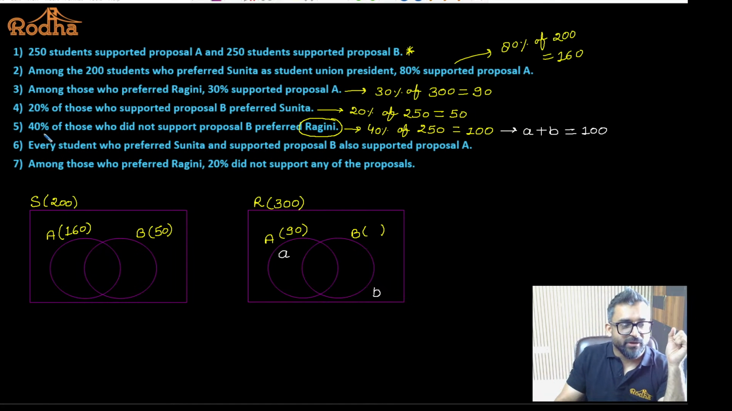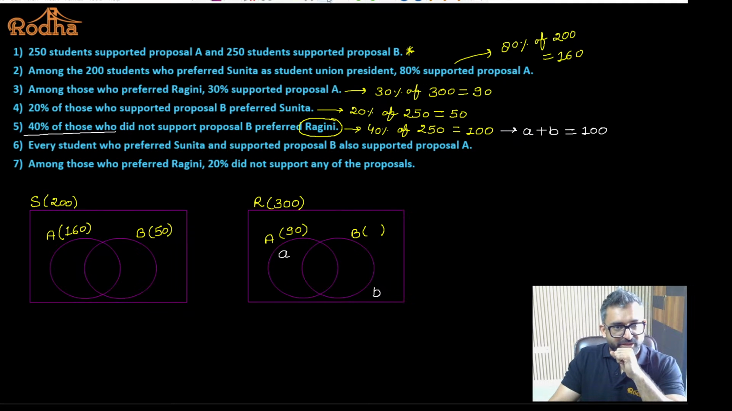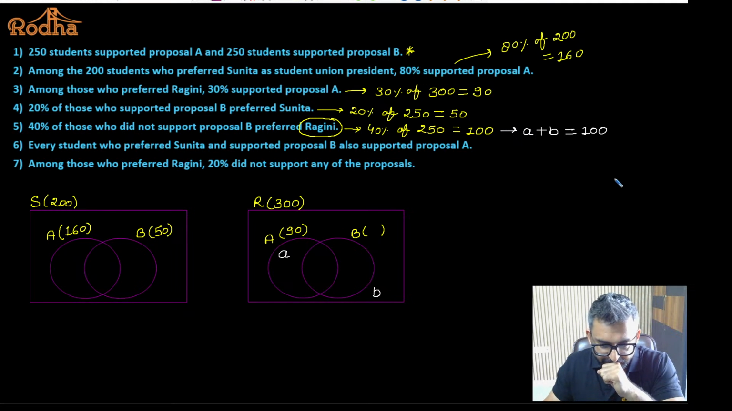Yes, it is mentioned 40% of those who did not support proposal B. That means 100. Fine. Prefer Ragini. So after this we have to get into the Venn diagram of Ragini. So 40% of 250 is the number of people who are supporting Ragini, but they do not prefer proposal B. That means they prefer proposal A or the proposals. Shall I move ahead? Is that okay, Nitesh?